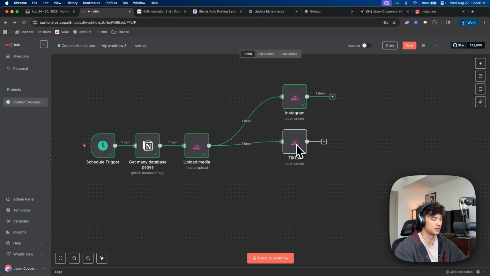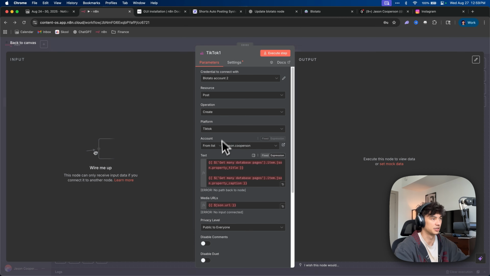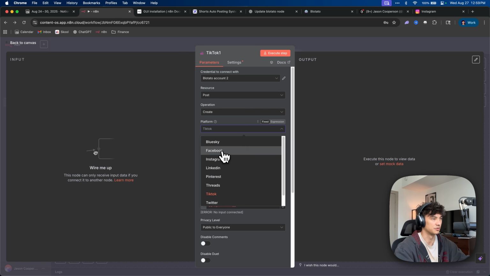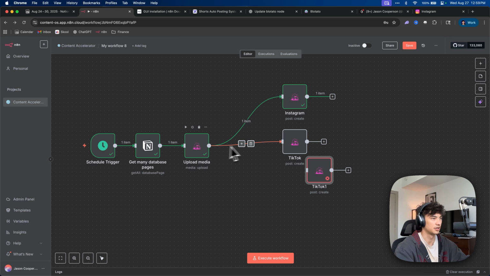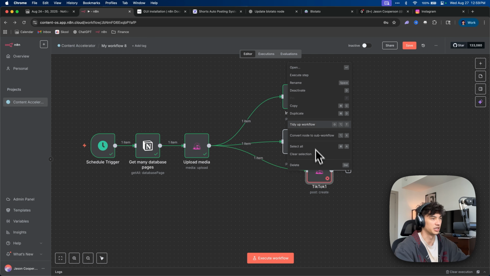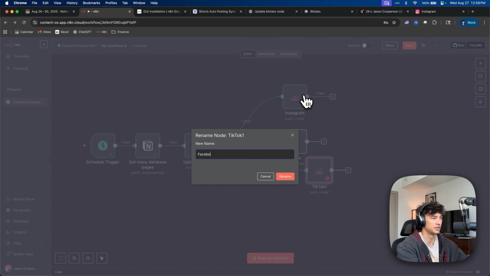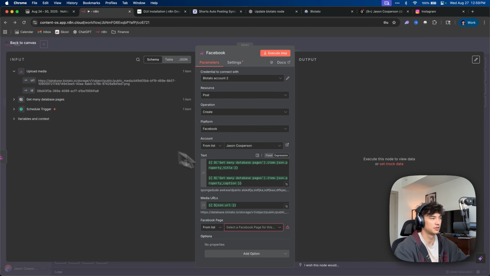Now, same process, duplicate, change the platform to Facebook, select the Facebook account, connect this, rename Facebook. Let's go in here, select the page. Huh, maybe we can refresh. I don't know, it's having, oh, there we go. All right, select the page, that's good.